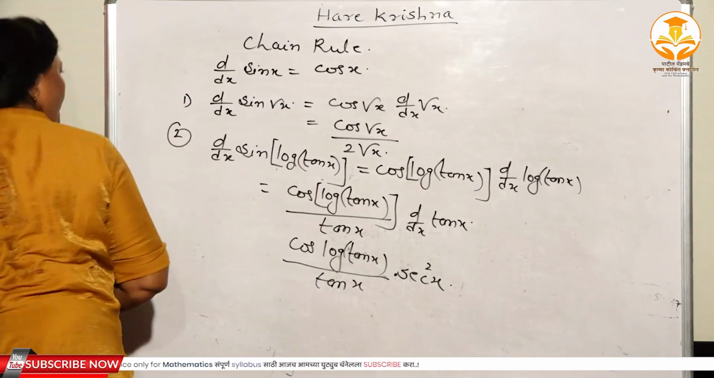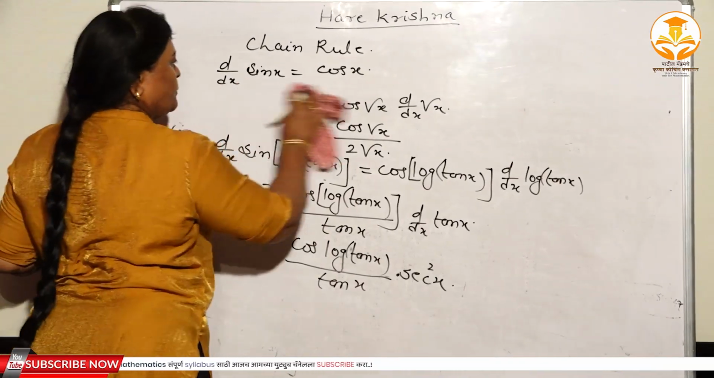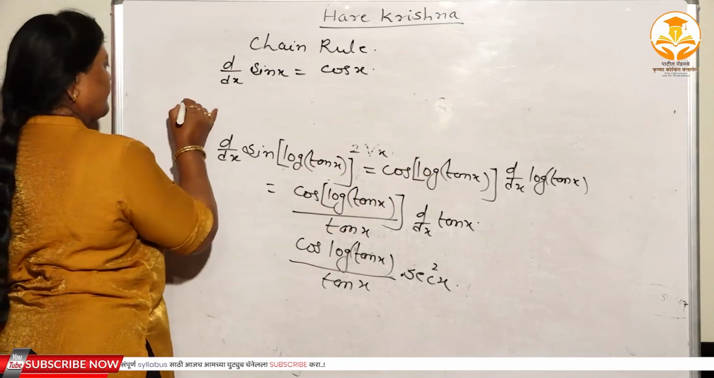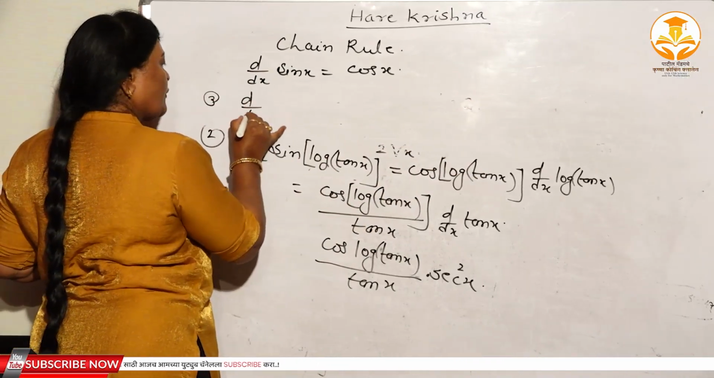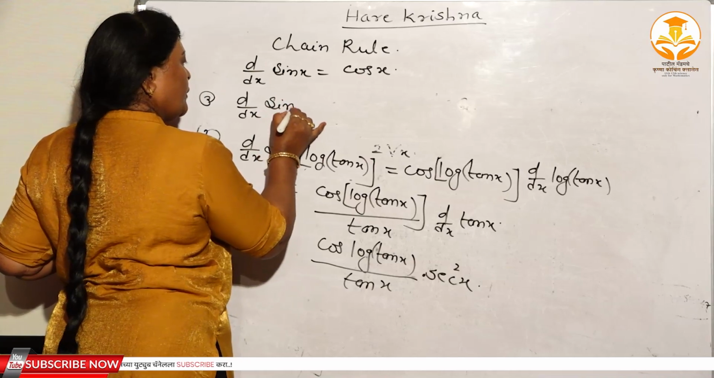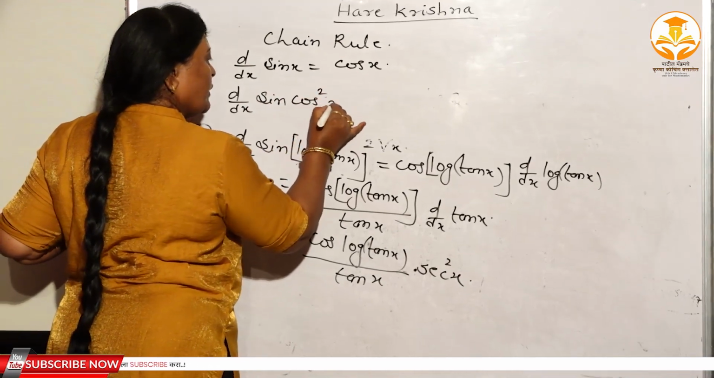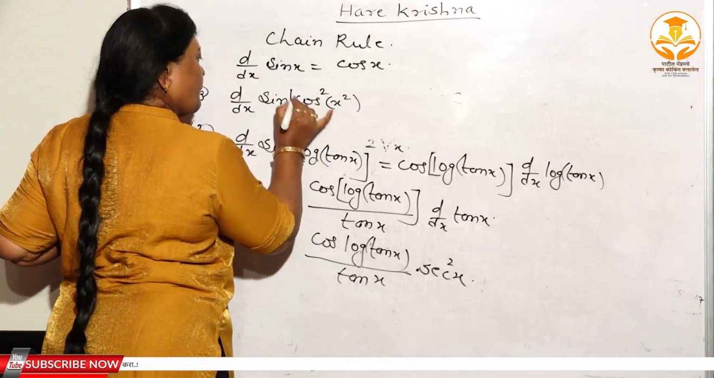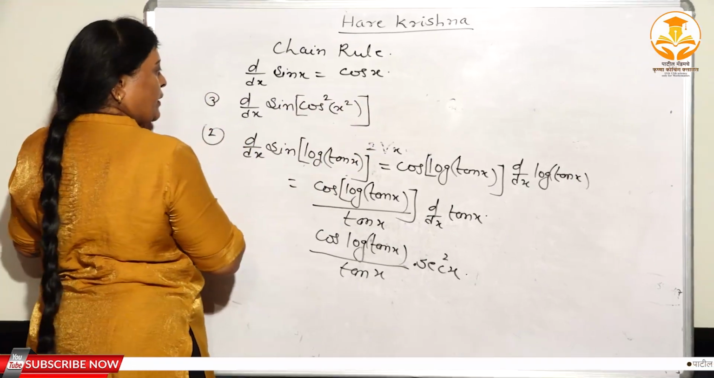Again I will take the third problem here. See, here again I write d/dx of sin of cos square x square. See here again, see.